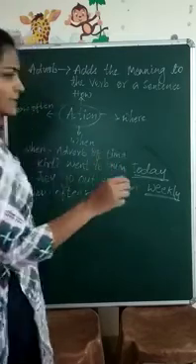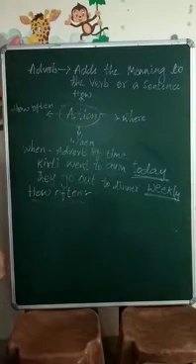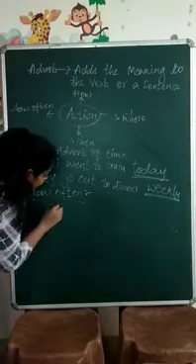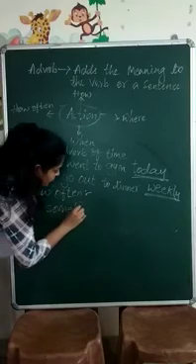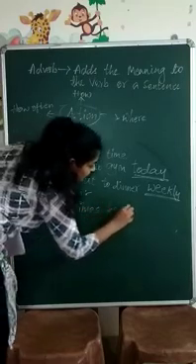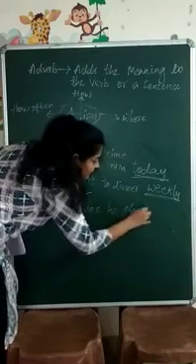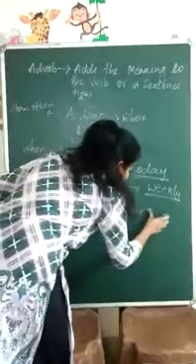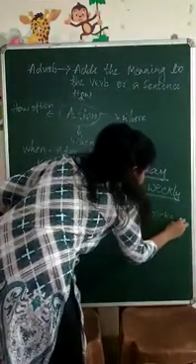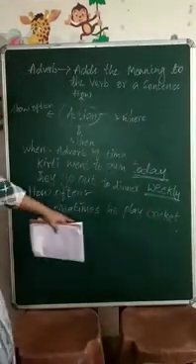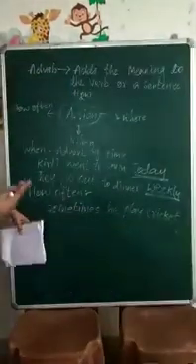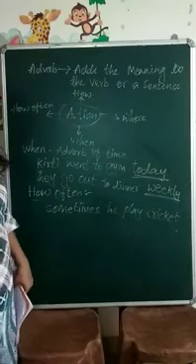Sometimes, for example, sometimes he plays cricket. When he plays, sometimes he plays. So we know that he plays cricket. When he has time, he'll play cricket.